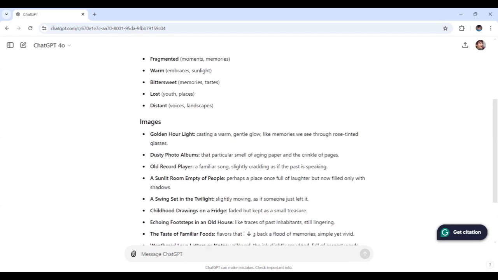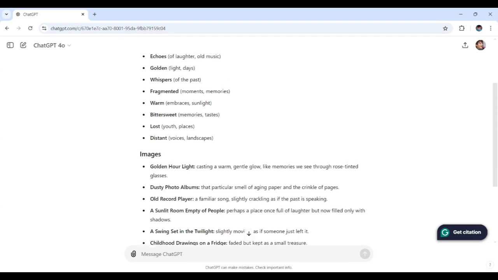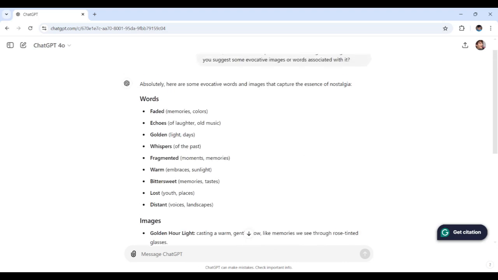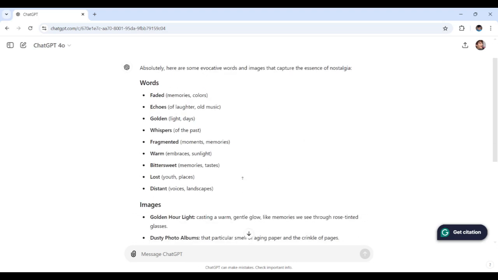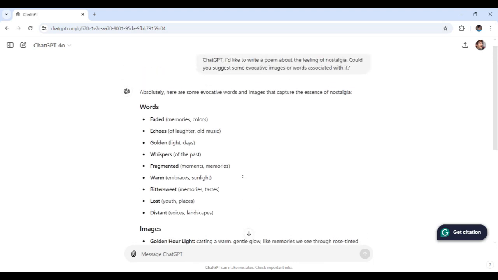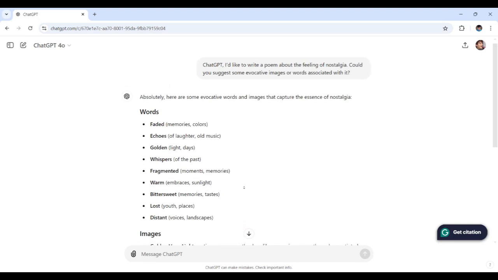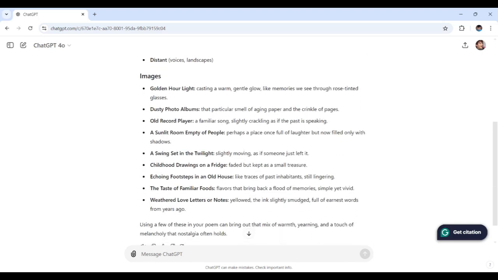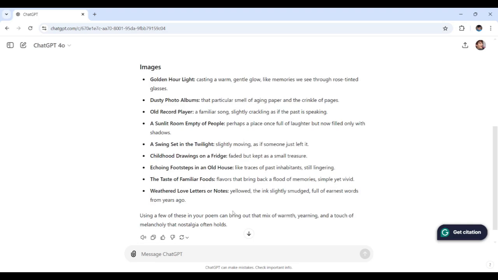Now, you can choose one or two of these suggestions that ChatGPT listed just to anchor the poem you're making, which could help you stay focused on the mood you want to convey. So feel free to choose anything, one or two, based on what ChatGPT has suggested for you.